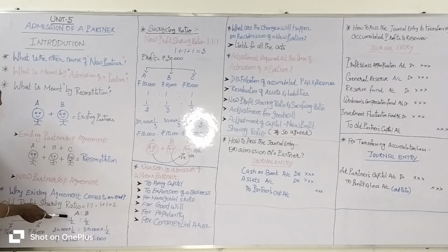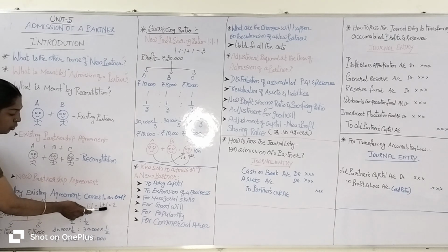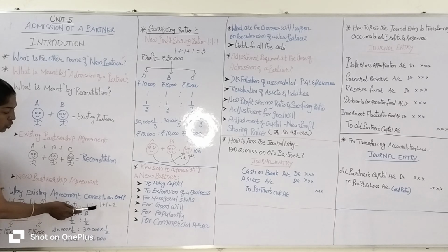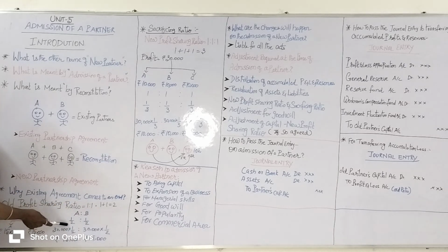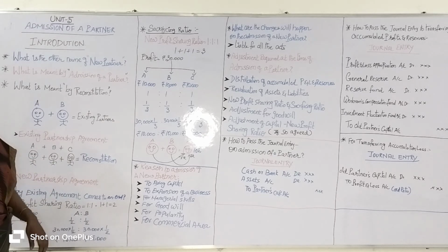So you write the ratio on the numerator: A's ratio 1, B's ratio 1, and the total sum of the ratio, 2, you enter in the denominator. So 1/2, which means half. Say, for example, A and B, the existing partners, have one dosa.